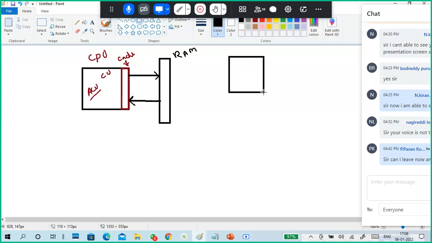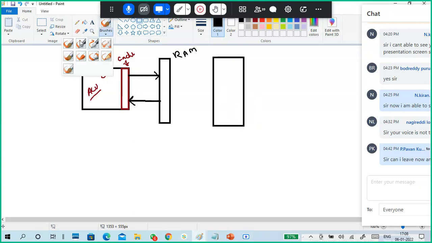Next, this is a simple IO controller. It is also an IC, also a chipset in your system. What is this IO controller? It will understand and balance the input output devices.